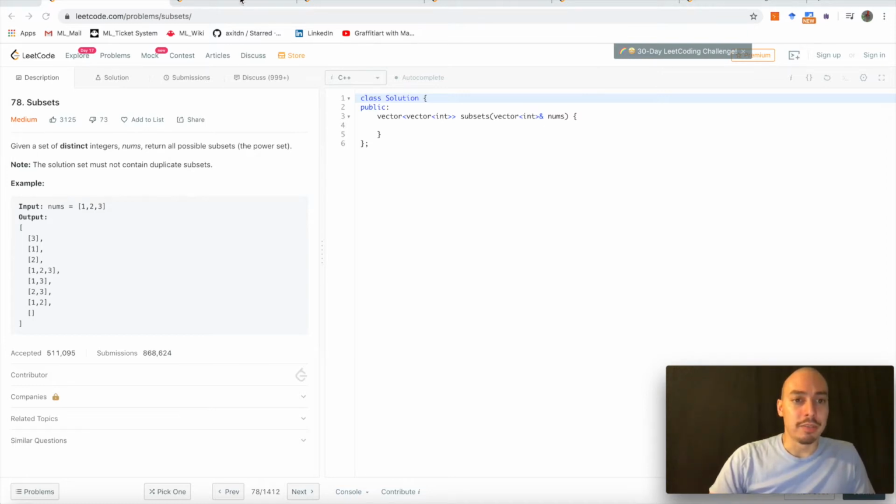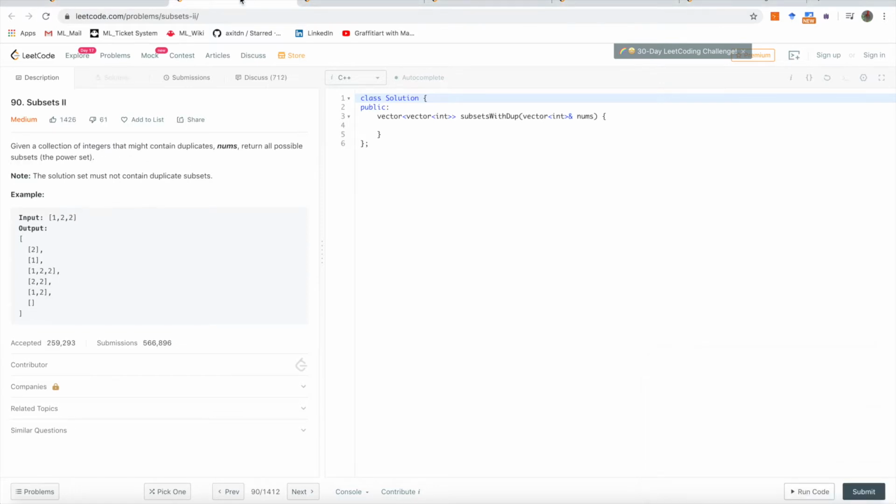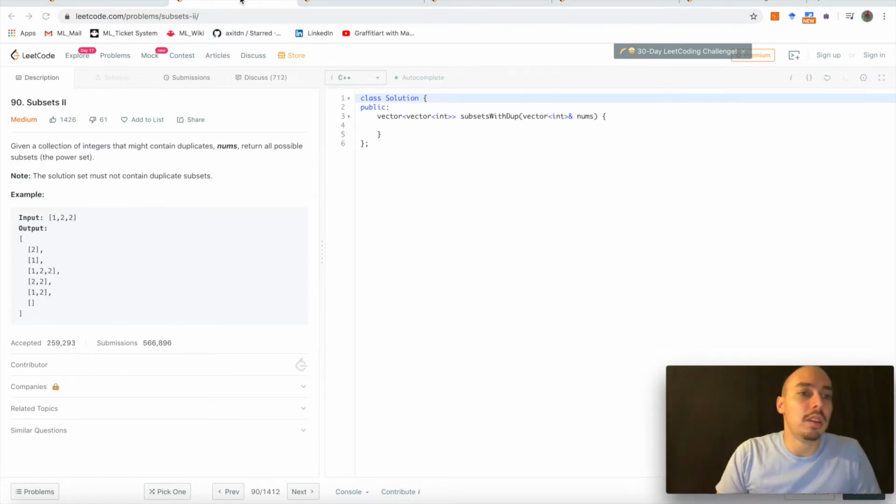All right, let's have a look at the second problem pertaining to backtracking, Subsets II. This is LeetCode problem number 90, Subsets II, difficulty level medium. Given a collection of integers that might contain duplicates, nums, return all possible subsets. Again, the power set. And also, they say here, the solution set must not contain duplicate subsets.